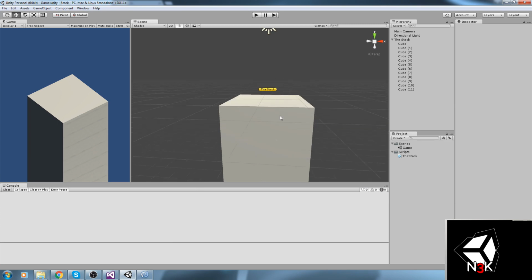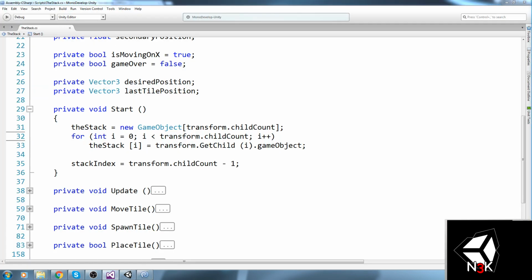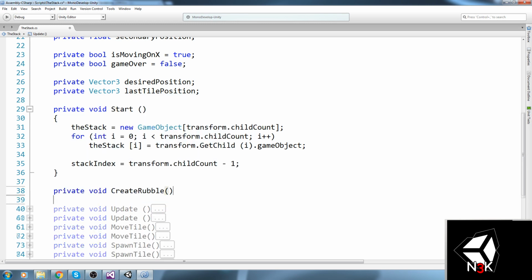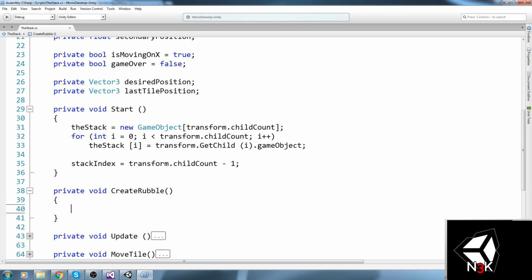So I remember thinking about this a really long time on the ride back home. And we actually have a new function now called create rubble. Now create rubble is going to take in parameter a position and a scale. And I remember thinking about this for a long time, but rubble is not going to be children of the stack. It is actually going to be a thing on its own, so a game object on its own. And it's going to be made out of cubes.